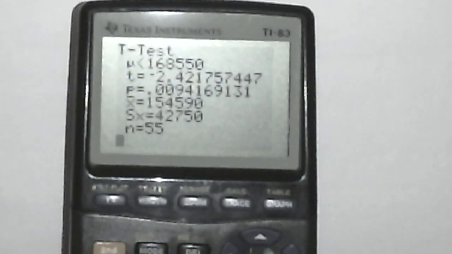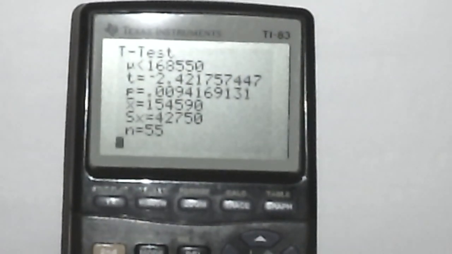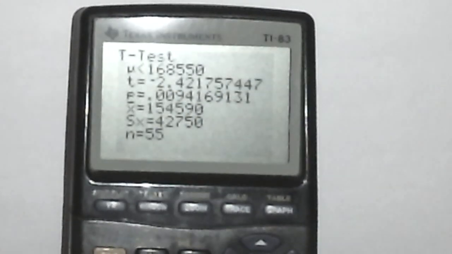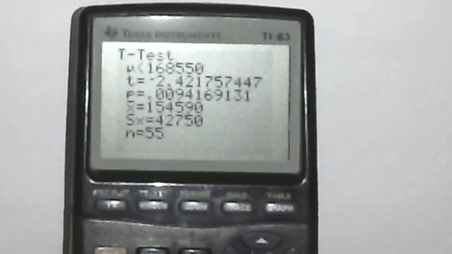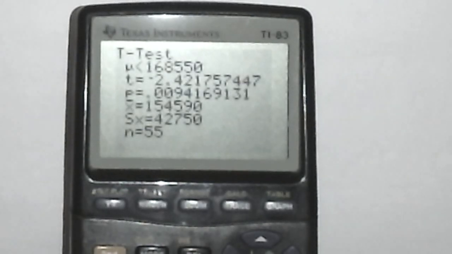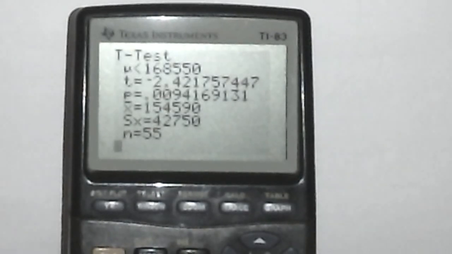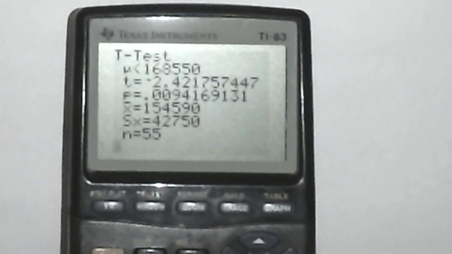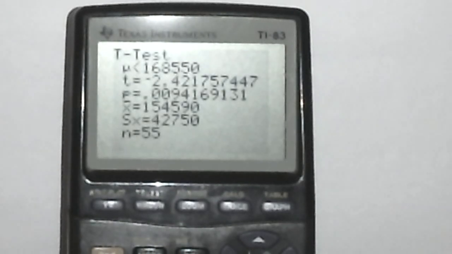And notice 0.0094 is less than 0.01. Not by much, but it is a little less than 0.01, the level of significance alpha. And because our p-value is smaller than our level of significance, we're going to reject the null hypothesis. So therefore, because our p is small, we reject the null. So the null hypothesis here will be rejected, and therefore the alternative hypothesis statement, which is our claim, which said the mean annual earnings is less than $168,550, is true.